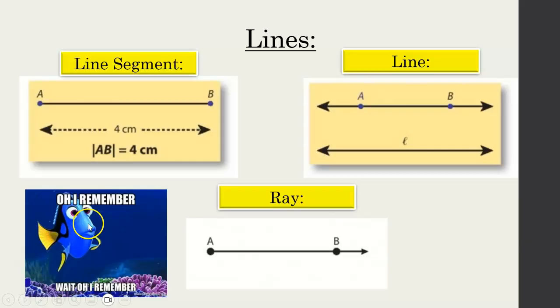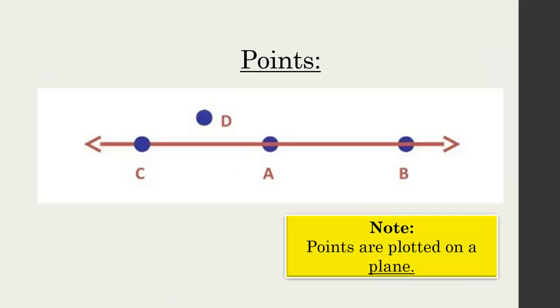So you have to remember these kind of definitions. So a line segment, just think, okay, it has a length, it has 2 endpoints. A line goes off forever in both directions. And then this kind of weird one, a ray, where it has 1 endpoint and then it goes off infinitely in one direction.